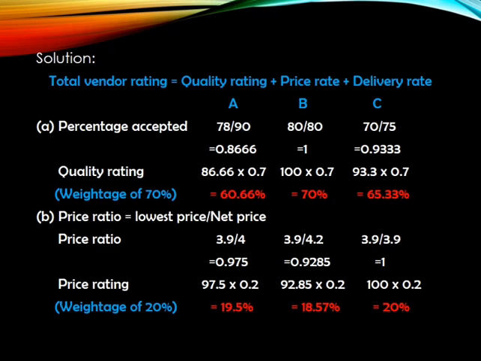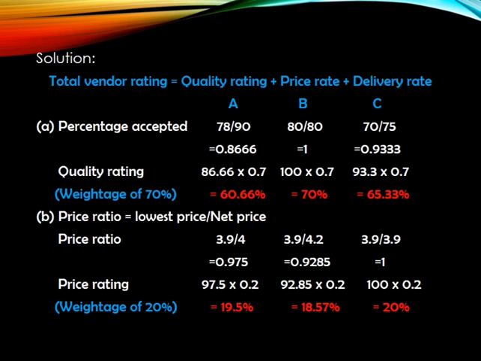Net price indicates the price of the particular vendor. Vendor A is giving 4 per unit, so 3.9 divided by 4. For vendor B it is 3.9 divided by 4.2. For vendor C it is 3.9 divided by 3.9. So the values we are getting are 0.975 for vendor A, 0.9285 for vendor B and 1 for vendor C.